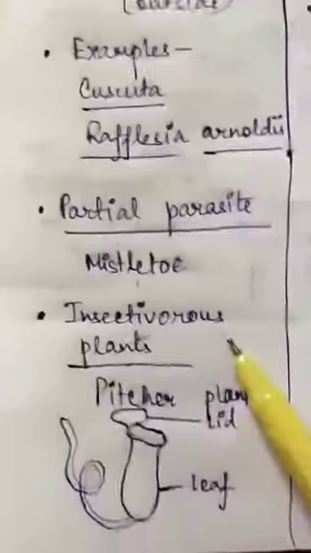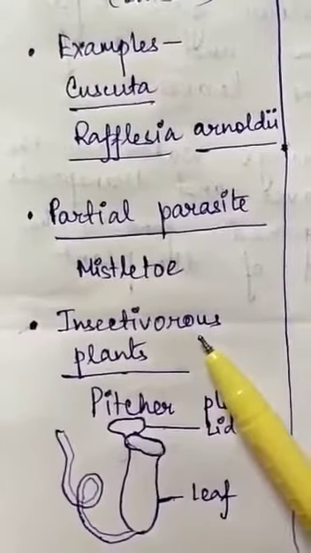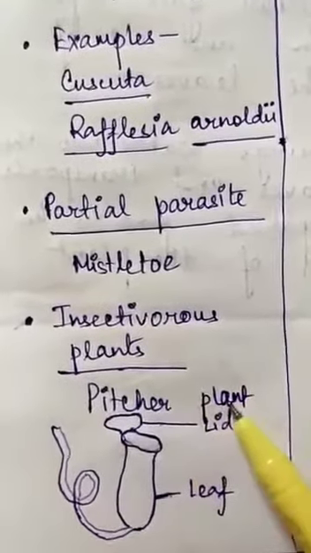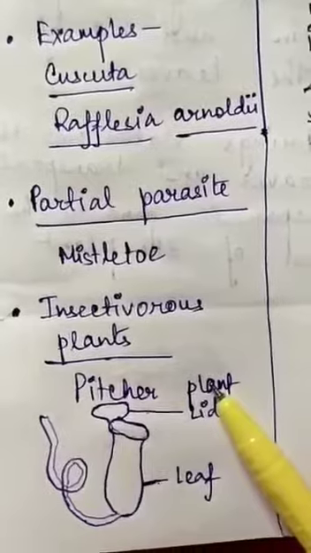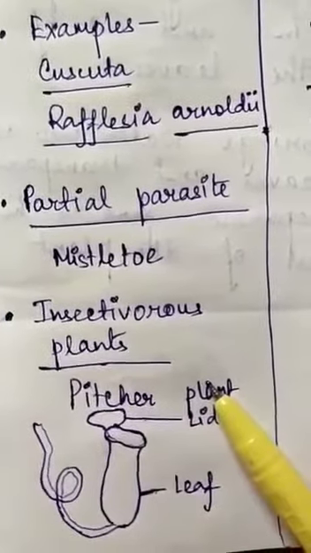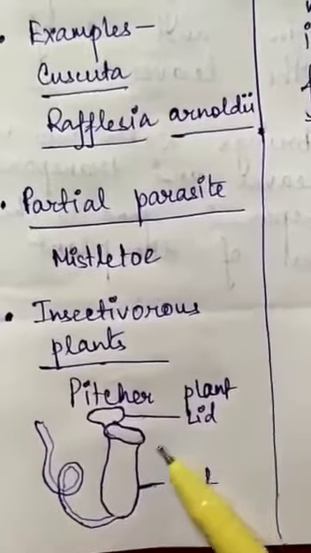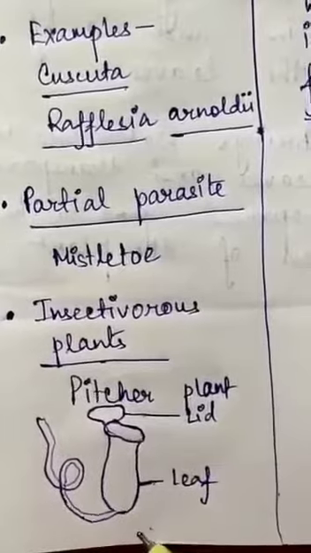Another interesting feature is the insectivorous plants. Now what are these insectivorous plants? For example, the pitcher plants. There are some plants which can trap insects and digest them. So in the case of the pitcher plant, what happens? The leaves are modified to form a pitcher-like structure, right?